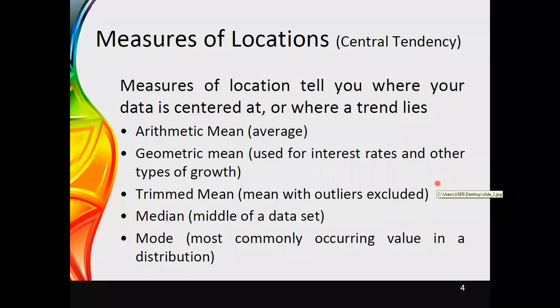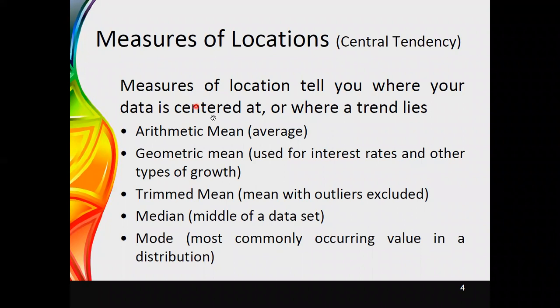First, we will discuss the measures of location, central tendency. Measures of location tell us where your data set is centered, or where a trend lies. It means that if you are given a data set and have sorted it in ascending or descending order, that is the preparation of the data set level.